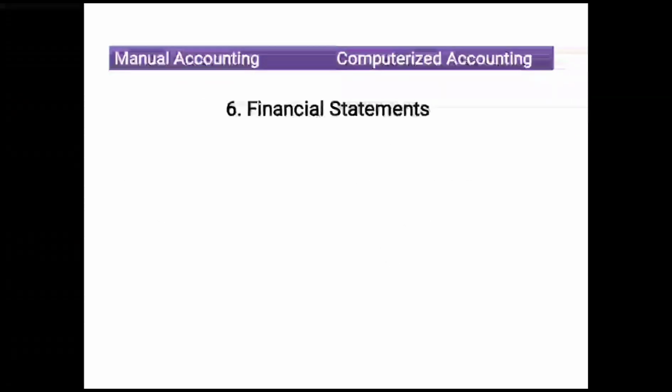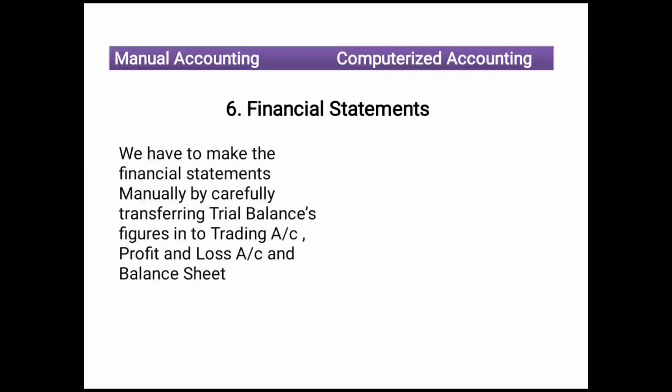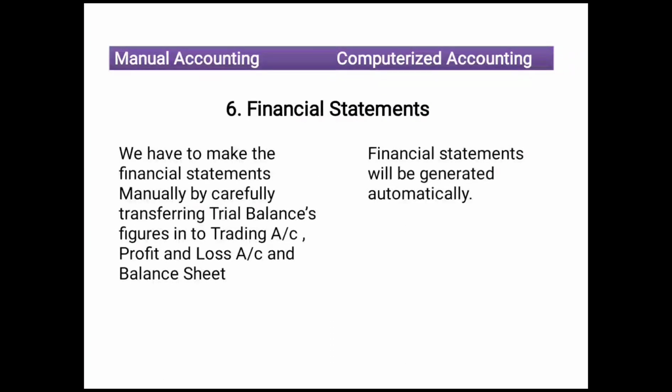Next point, that is 6th point, financial statements. In manual accounting system, we have to make the financial statements manually by carefully transferring trial balance figures into trading account, profit and loss account and balance sheet. While in computerized accounting system, financial statements will be generated automatically.